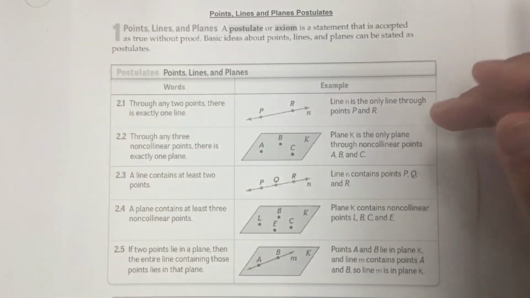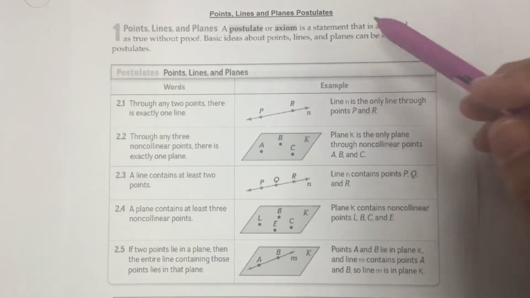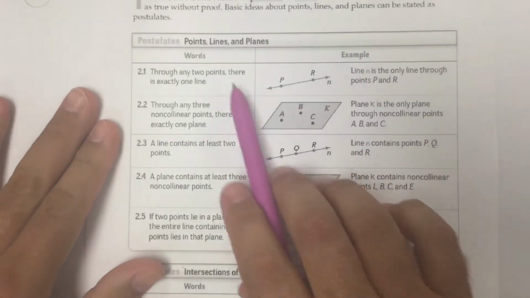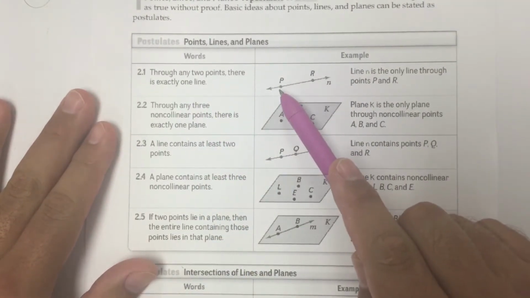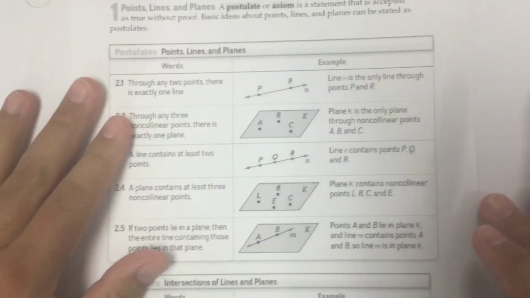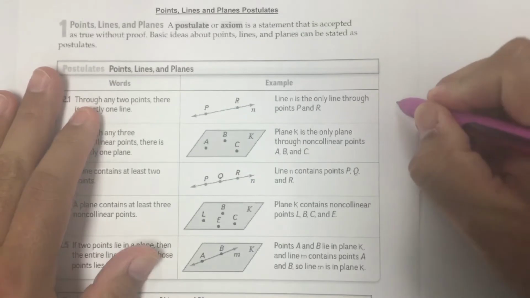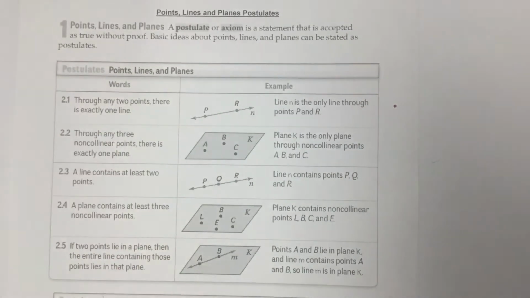And these are some very important postulates that have to do with points, lines, and planes. This is what I was talking about the other day. Through any 2 points, there's exactly one line. So a line is defined by 2 points. Now I want to show you why. Let's say I have 1 point.